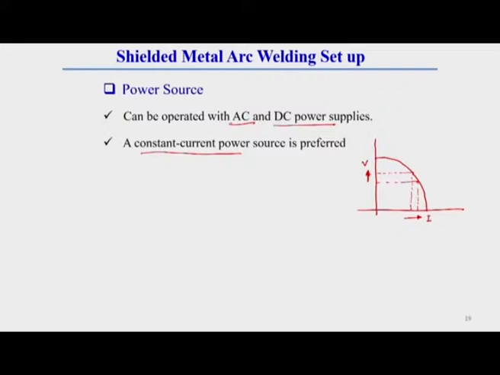So, during manual operation, due to shaking of the hand and other things, if there is any arc length variation, and due to this arc length variation there is any change of arc voltage, then the current rise or current drop will not be very high. The change of current is less. So, that is why the constant current power source characteristic is used.